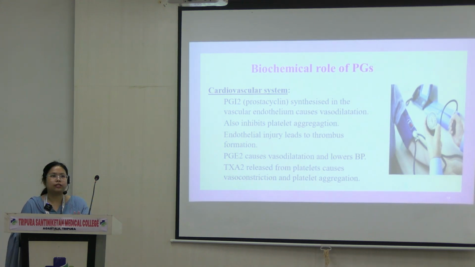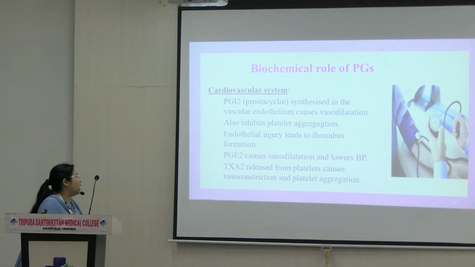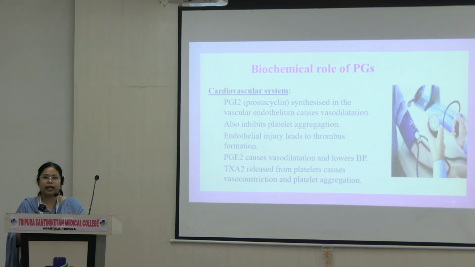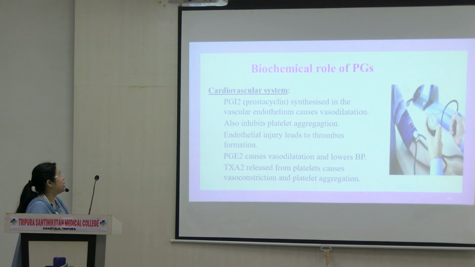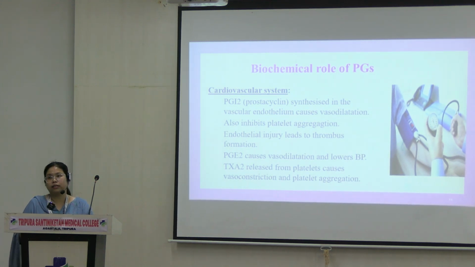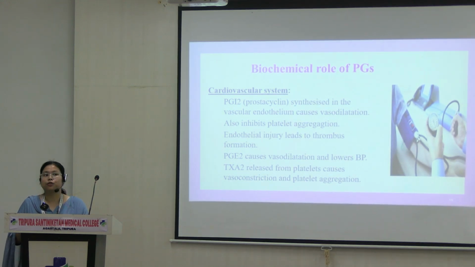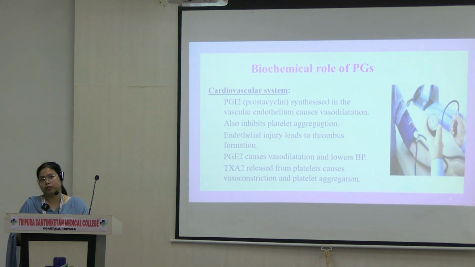So what do they do? What is the function? What is the role in the cardiovascular system of our body? PGI2 or prostacyclin. Even prostacyclins are different, like I2, I3, I1, like that. But just understand for now, PGI2 prostacyclin is synthesized in the vascular endothelium. Okay, so the action is opposite to thromboxane. It will inhibit platelet aggregation, and it will cause vasodilation. Okay, it causes the vessels to dilate.